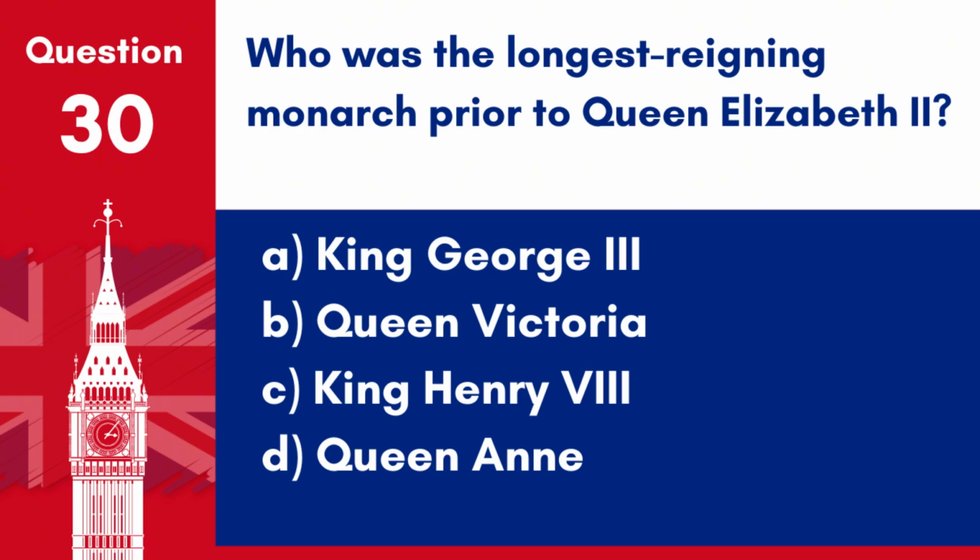Question 30. Who was the longest reigning monarch prior to Queen Elizabeth II? A. King George III. B. Queen Victoria. C. King Henry VIII. D. Queen Anne.